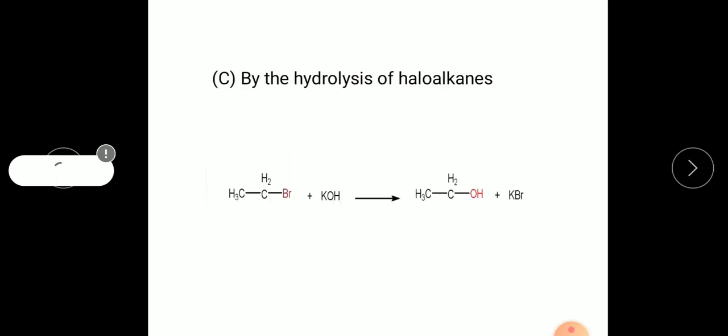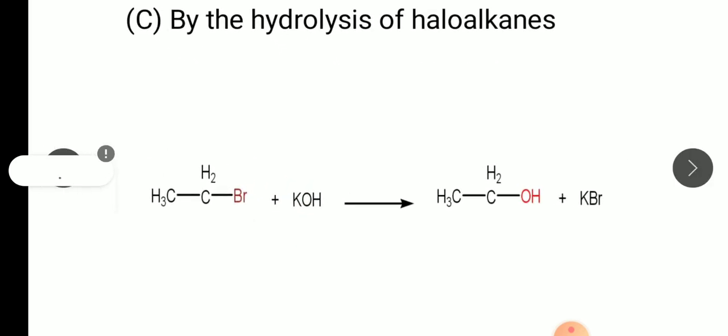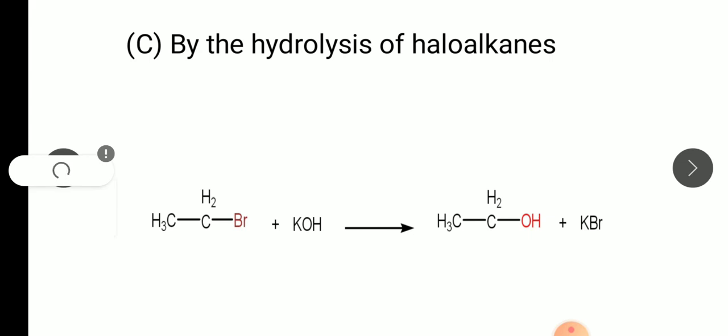And now the last one, so first we saw from alkenes, then second one from carbonyl compounds, and third by the hydrolysis of haloalkanes. Hydrolysis is addition of water, or we can say addition of base here, KOH. So Br is a good leaving group, it goes out, and in the place of bromine, OH comes in.